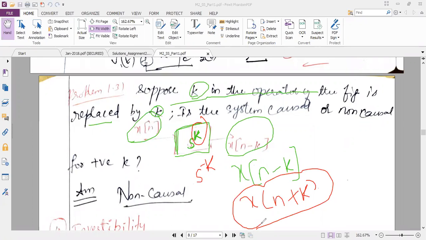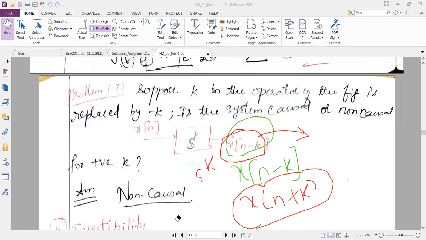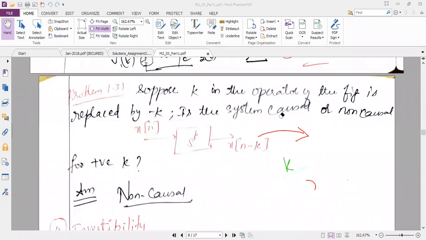Non-causal, because it is plus K. But seeing the question and the diagram, you may think that because of X of N minus K, it is causal. You may think like that. But you should read the question properly. They are telling that K is replaced with minus K. So if it is replaced with minus K, you have to write the output according to the replacement. If you write the output according to the replacement, it is X of N plus K. So it is non-causal. Okay.